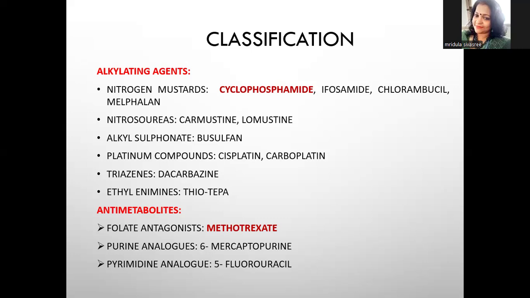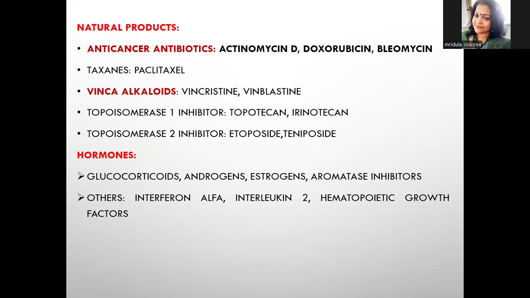Next one is anti-metabolites: folate antagonist, methotrexate; purine analog, 6-mercaptopurine; pyrimidine analog, 5-fluorouracil. Then natural products such as anti-cancer antibiotics: actinomycin, doxorubicin, bleomycin, then taxanes, paclitaxel, vinca alkaloids such as vincristine and vinblastine, topoisomerase 1 inhibitors such as topotecan and irinotecan, topoisomerase 2 inhibitors such as etoposide and teniposide.